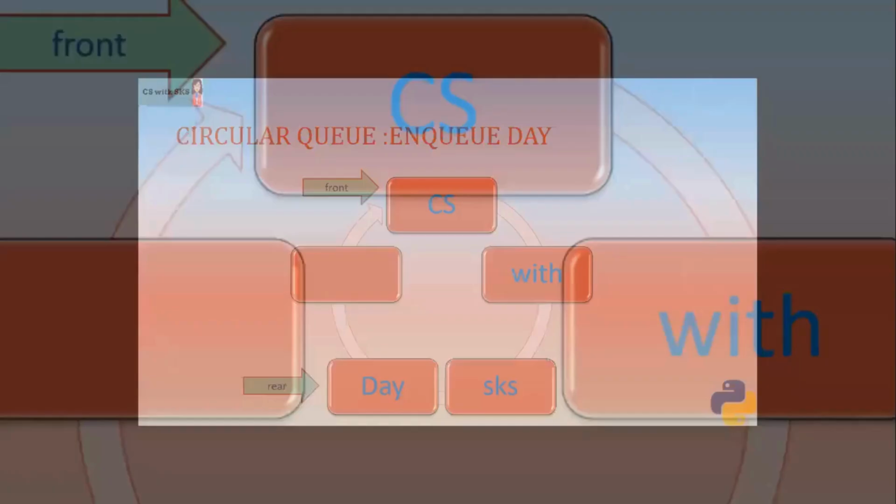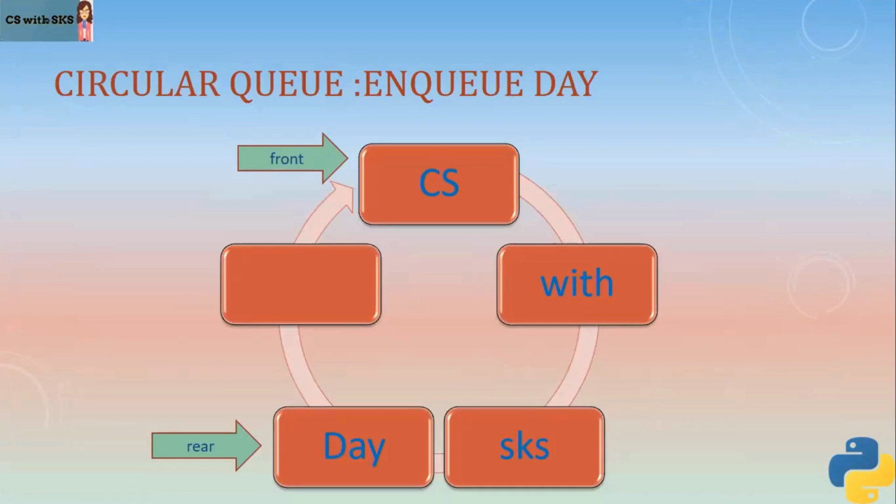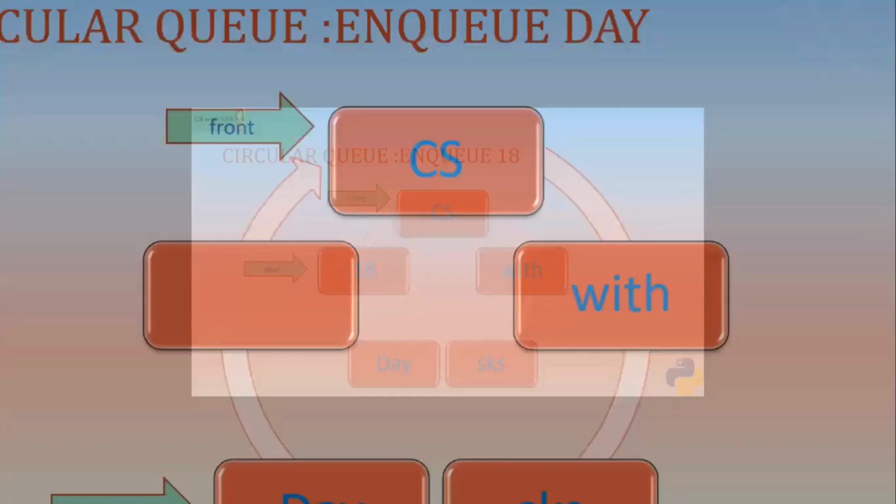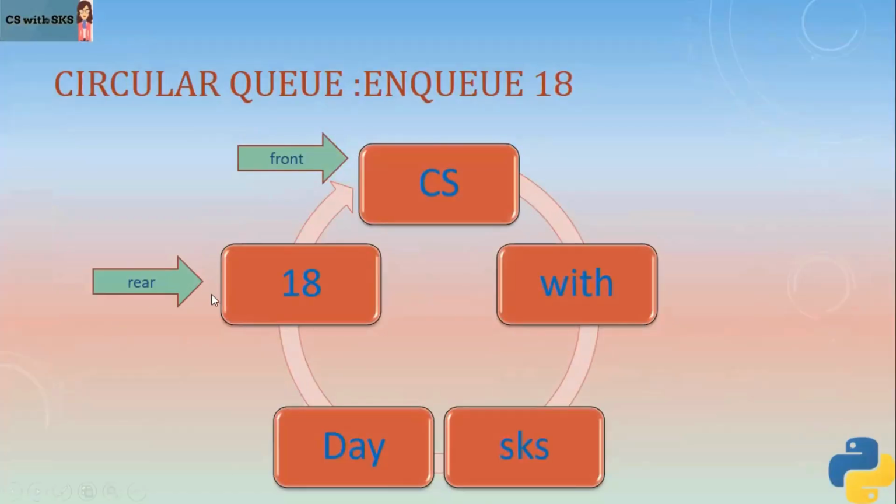Let's understand this. So now if in circular queue you try to add a new element, which is day, okay, so I was having 3 elements already, CS with SKS. Now I'm trying to add new element, which is day. So if I add day, rear value is incremented automatically and day is added here to the next empty space which is there in the queue. Okay, now let's add one more element. Now when I am trying to add one more element here, then my rear is indicating to 18. So I have added new element 18. So rear is indicating to 18 and front remains the same.